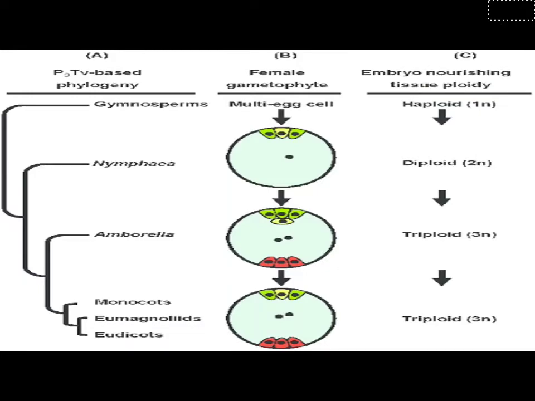Now in this concept we are going to discuss endosperm and the ploidy of endosperm. Ploidy is the number of chromosomes. Now what is endosperm? The word endosperm means endo, inside, sperm, seed. As you know, when it comes to seeded plants, the word sperm means seed.